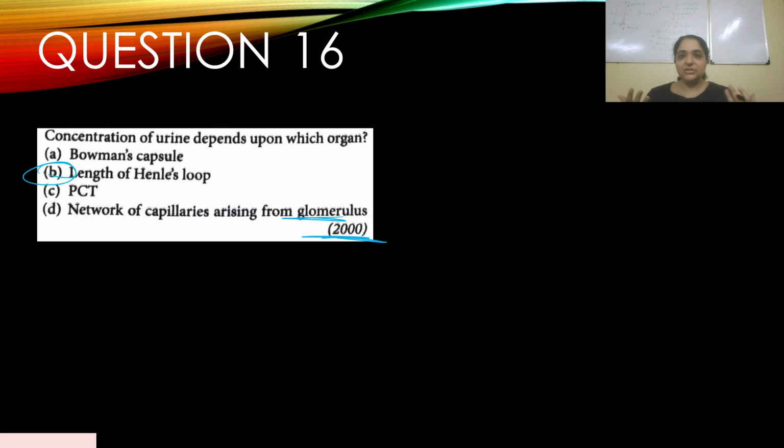Countercurrent multiplication, when you read that term, means the osmolarity is increasing in the medulla. A hyperosmotic environment is formed in the medulla region. The vasa recta comes in just to absorb the water back into the blood.